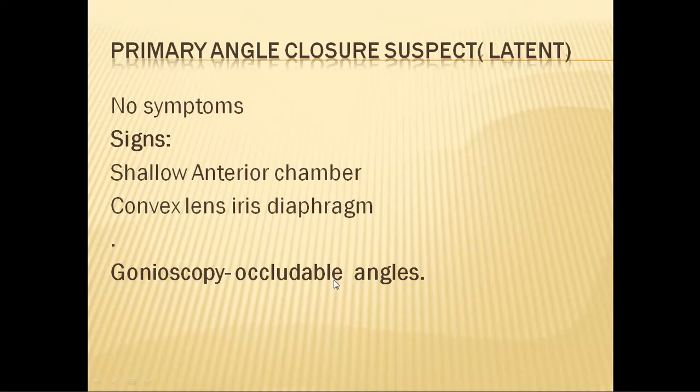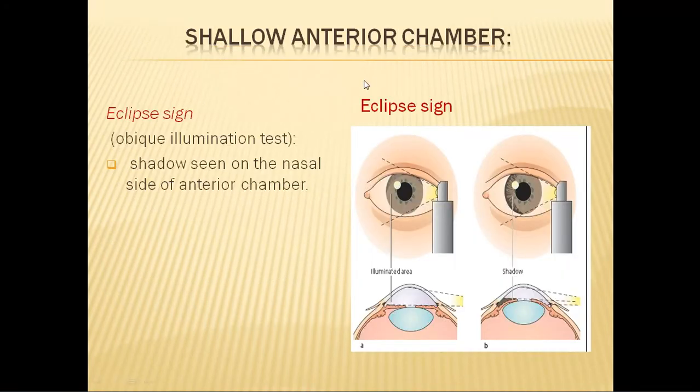That means more than 2/3 of the angles, the iris was in contact with the trabecular meshwork and your posterior trabecular meshwork was not visible. So this patient is termed a primary angle closure suspect.